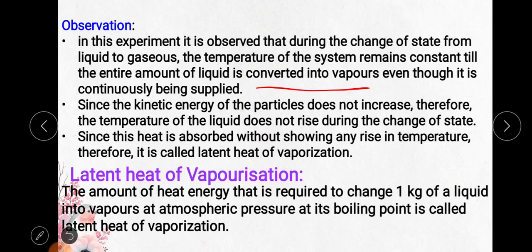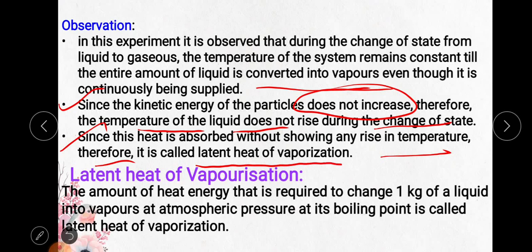Why does the temperature remain constant in this liquid also? Because the kinetic energy of the particles doesn't increase, as in solid; the same way the kinetic energy doesn't increase here also. Therefore the temperature of the liquid doesn't rise during the change of state. Since the heat is absorbed without showing any rise in temperature, it is also called latent heat of vaporization. In solid, where there is no rise in temperature, we call it latent heat of fusion. The ice holds the hidden heat, but here the liquid holds the hidden heat, which we call latent heat